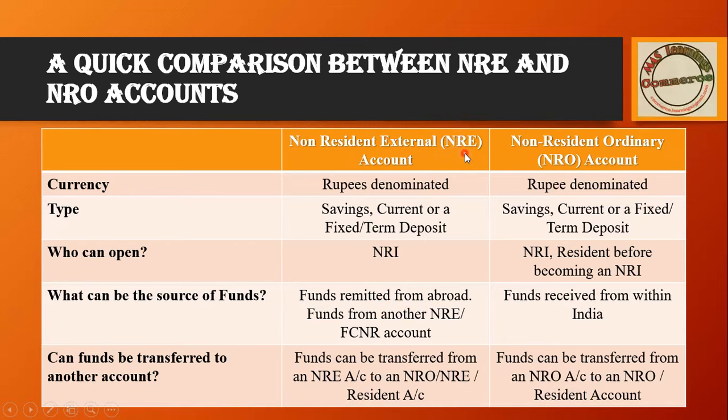You don't have a limit in NRE, but you have limits in NRO. These are a few differences. Apart from that, we have several. If you go through it in detail, you will find several differences. These are only a few differences between NRE and NRO.